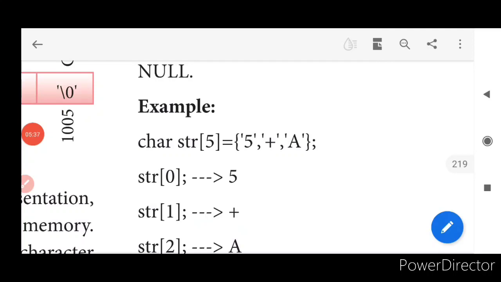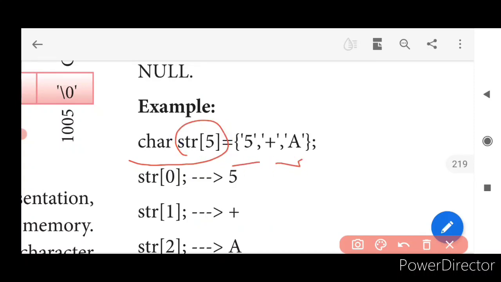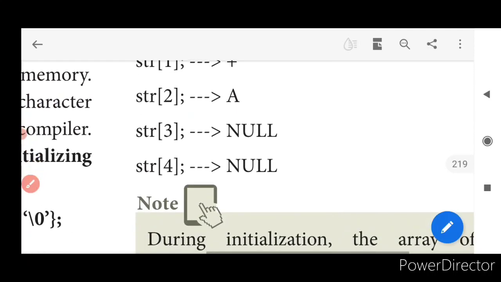Just have a look at this example. What is actually given here? Char str[5], and how many characters are being initialized? Only 3. So only 3 spaces will be allocated. str[0] is 5, str[1] is going to be 1 plus, and str[2] is going to be a. What about the rest of the characters? Everything is going to be null, \0.